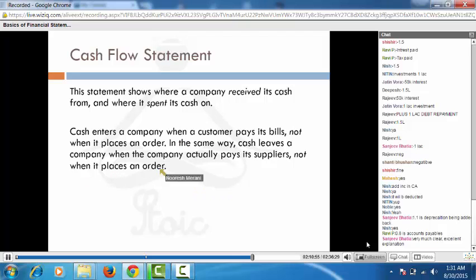In the same way, the cash leaves the company when a company actually pays its supplier, not when it places the order. So these are the definitions which are given in the book beforehand, but I hope now it is pretty clear to you in the sense of what is exactly happening here.